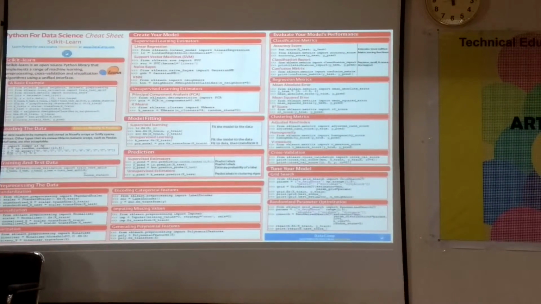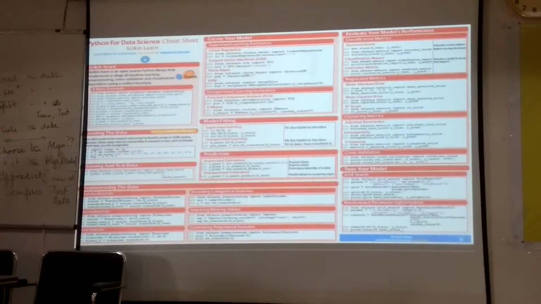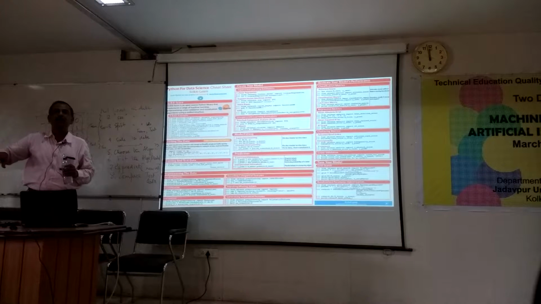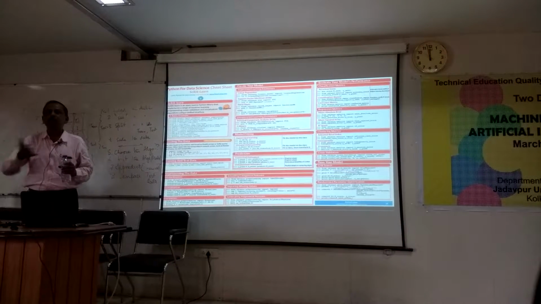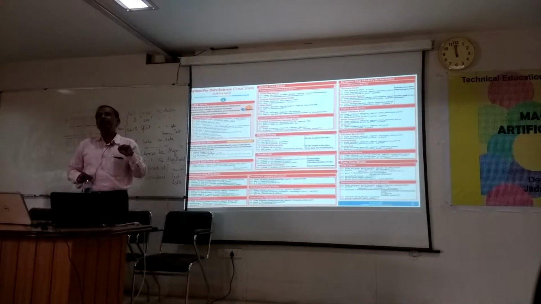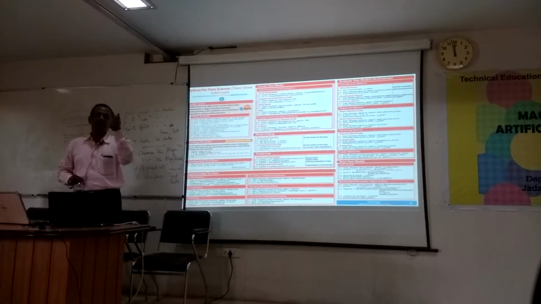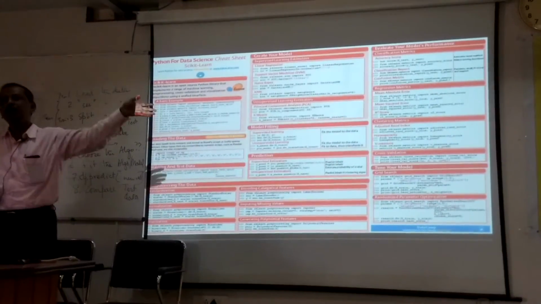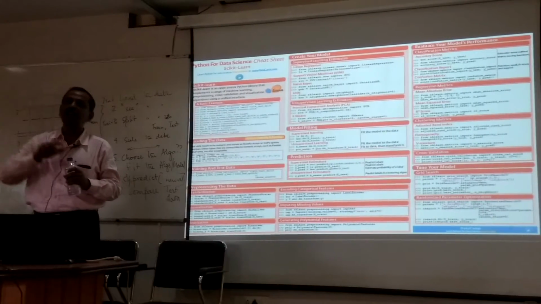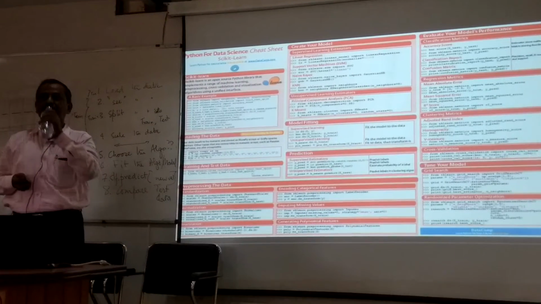I'm not saying that this is very useful if you are writing a program and looking up too many things, but you can just look it up. Of course, the best method, at least whenever I write a program, is similar: when I get stuck, I try to find it on the net. Someone has written it. Maybe rightly, maybe wrongly, but from that you can get a lot of ideas.